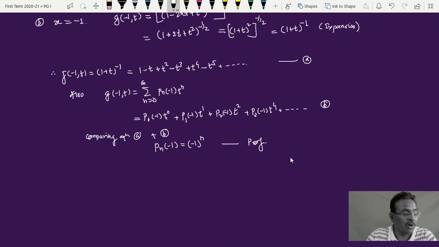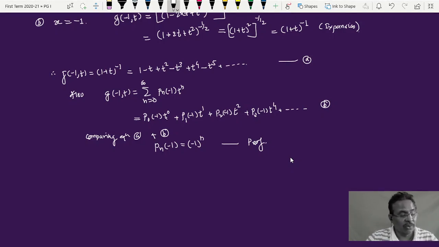So the first property of these Legendre polynomials we have shown: Pn of 1 is equal to 1 and Pn of minus 1 is equal to minus 1 raised to n. Provided n is even, Pn of minus 1 is plus 1. If n is odd, then Pn of minus 1 is minus 1. So this property can be verified and proved very easily from the proof we have given here.